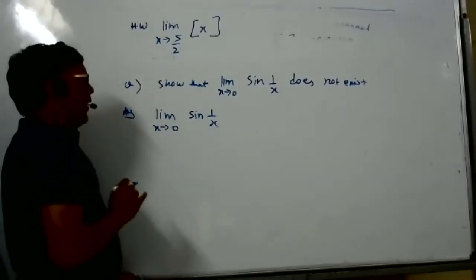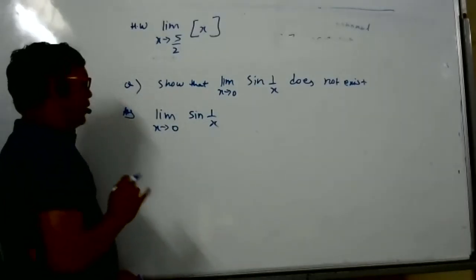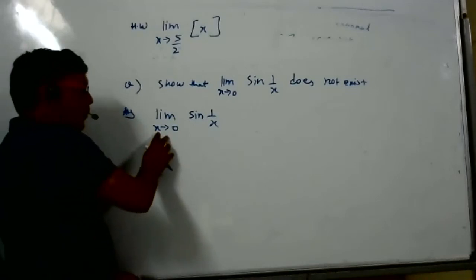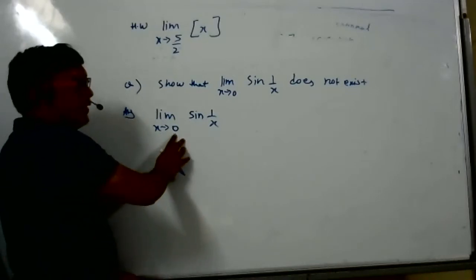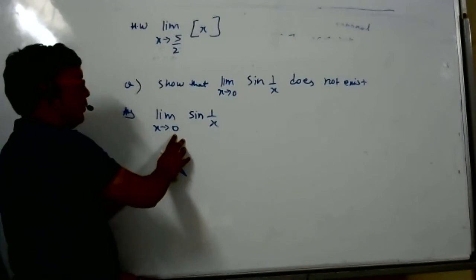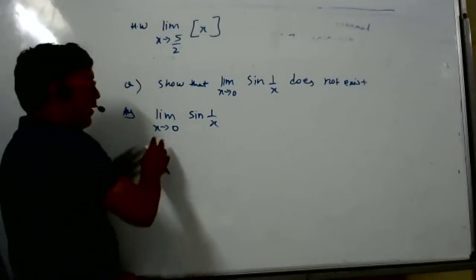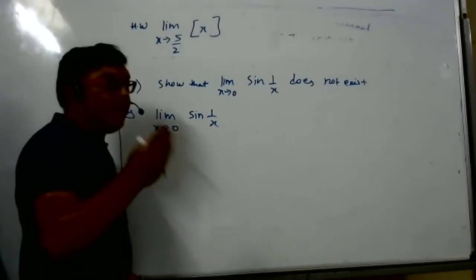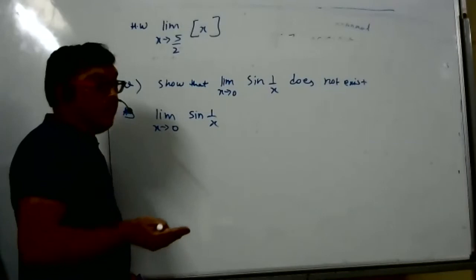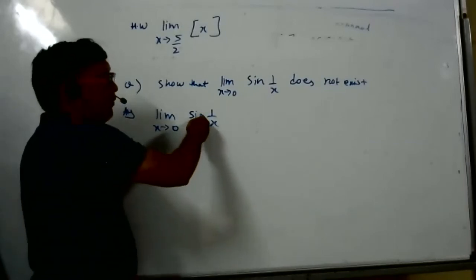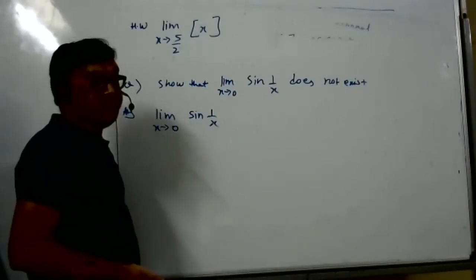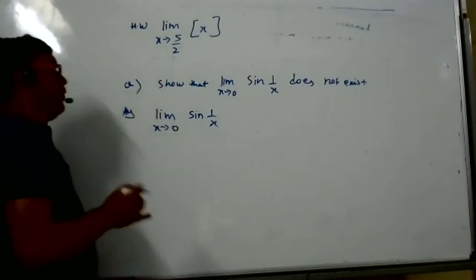Now, students, listen here. X is approaching 0, but x will take many values close to 0. So here also we have to find sine of that. Okay, I will write, then I'll explain.